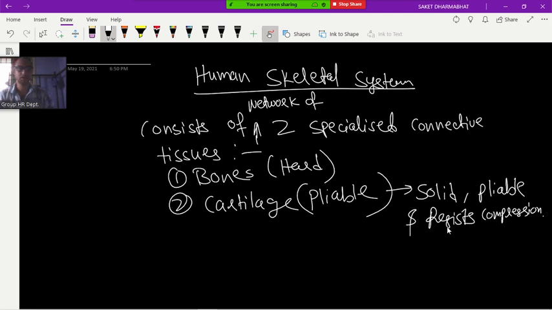So what is compression? Your ear pinna is there. You press it like this, you compress it, and when you leave it, it goes back to its original state, original position. So it is resisting compression. Matrix, you all know, or not? Ground substance. The matrix of bone is hard, non-pliable.